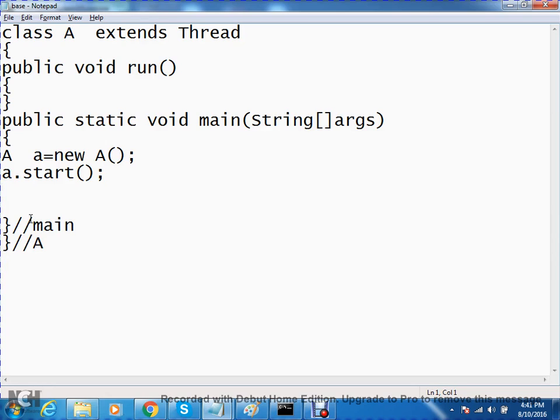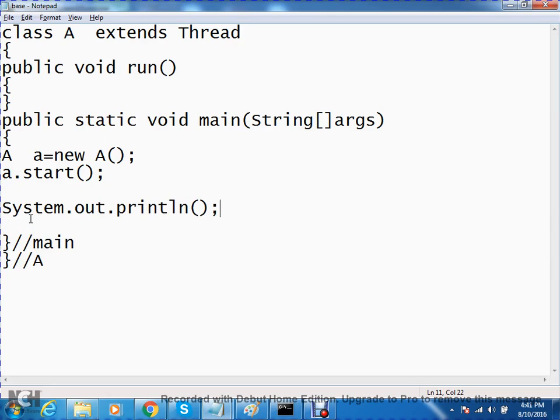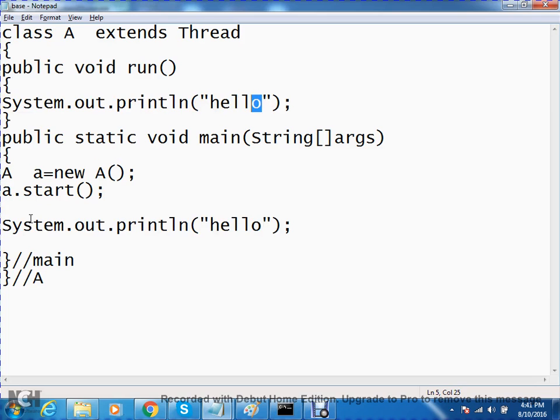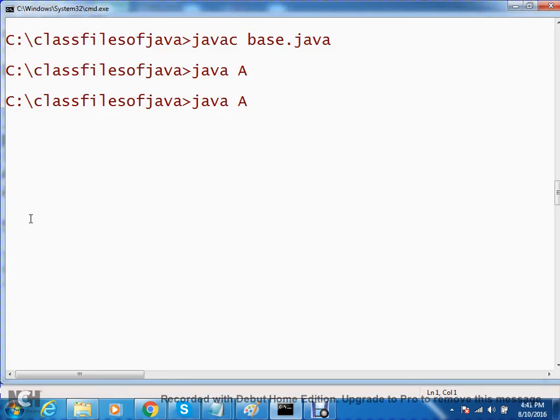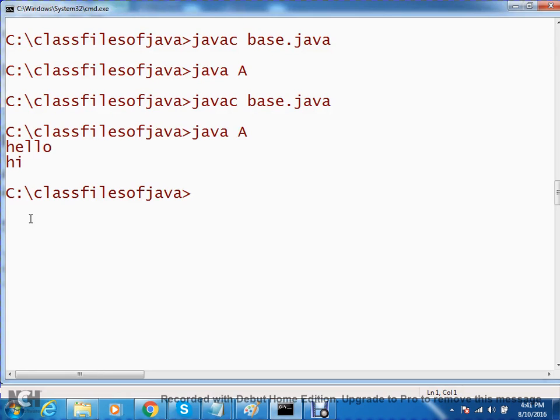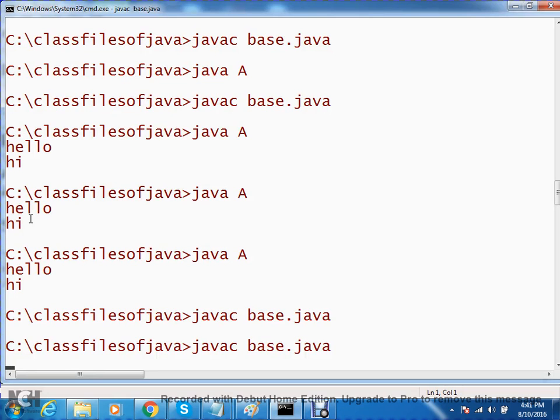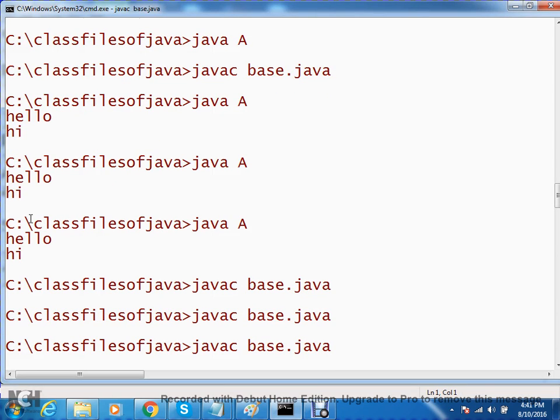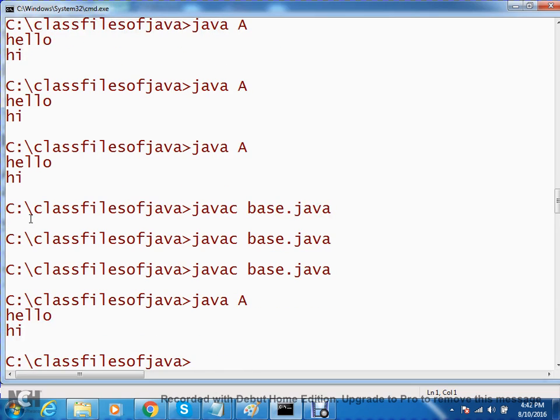Observe here. Now put System.out.println, hello. Now here go and put hi. Understand? Observe. Hello, hi. Now both the threads are executing. The second one is executing first and the first one is executing.